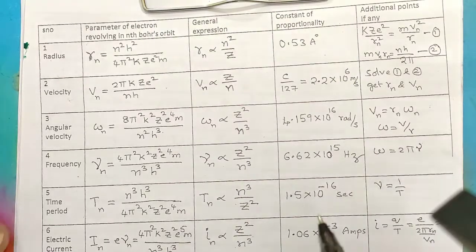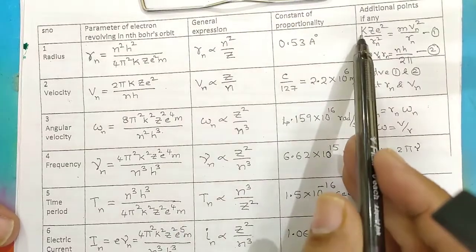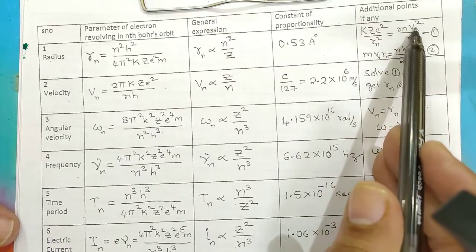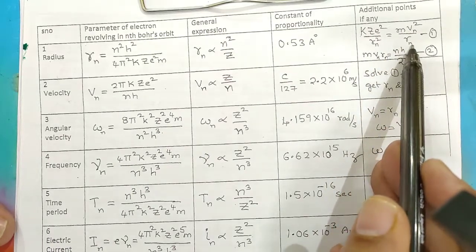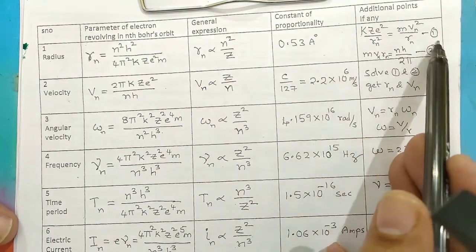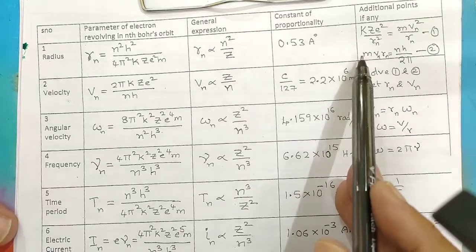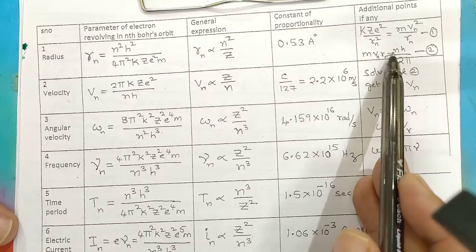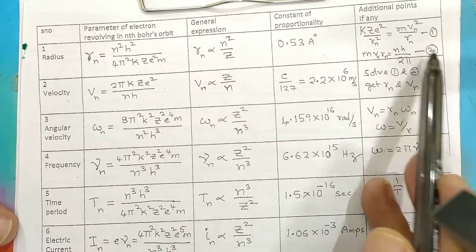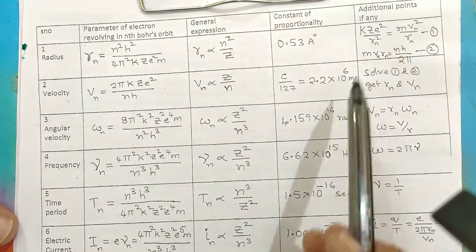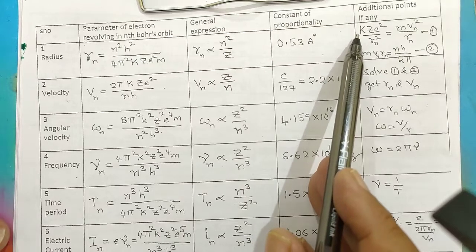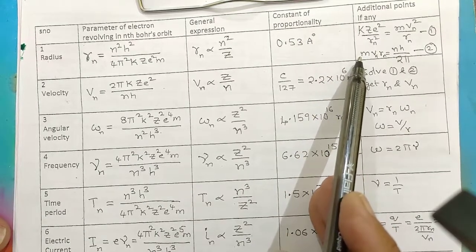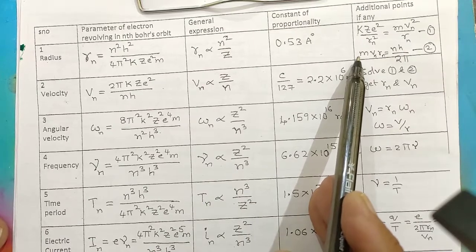Now let us see this. Taking the basic equation, k Ze square by r in the nth orbit is equal to m v in the nth orbit squared by the radius in the nth orbit, as the first equation A. And mass into velocity in the nth orbit and radius in the nth orbit is equal to nh by 2 pi, where n is the orbit number. These are the two basic equations we use. The first is derived taking the electron as a particle. The second is derived by taking the electron as a wave, a matter wave.